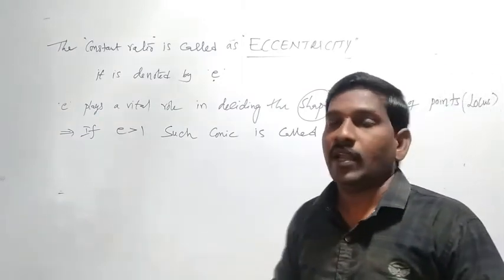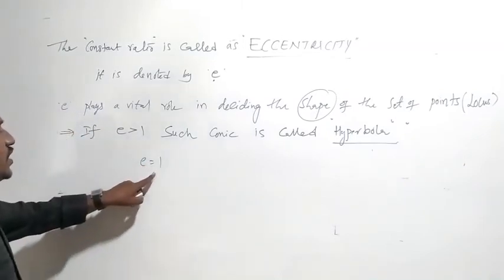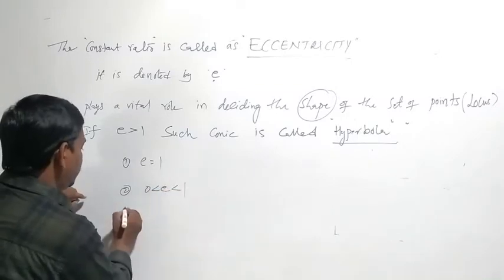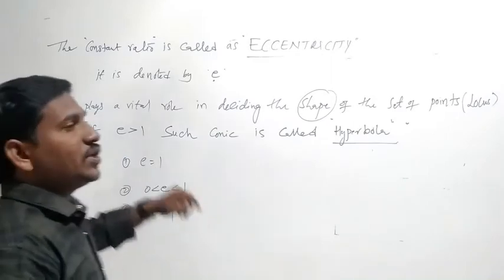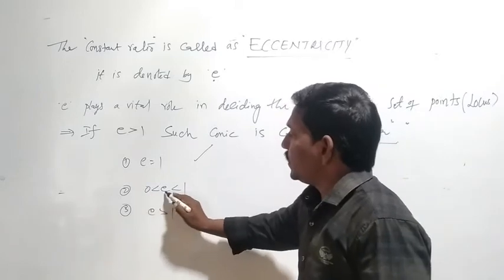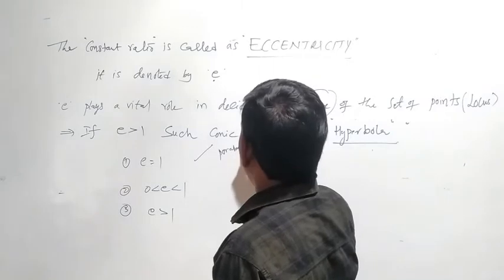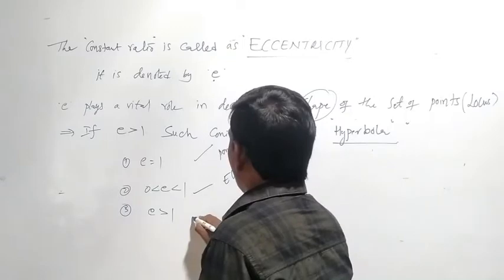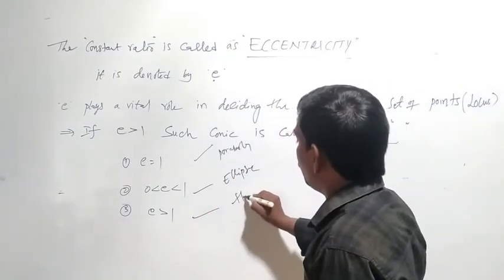If e equal to 1, such a conic is called a parabola, and if e lies between 0 and 1, that is an ellipse. And if e greater than 1, that is called a hyperbola.